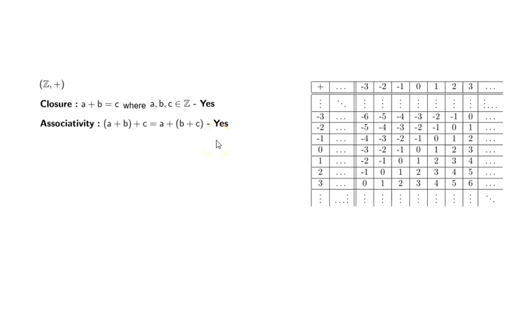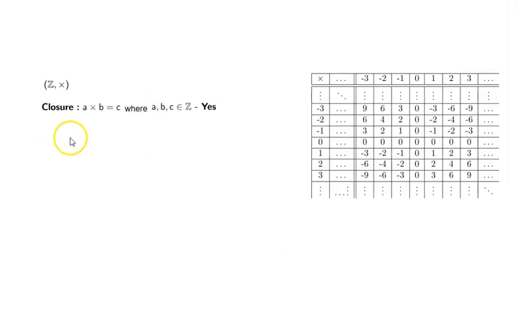Associativity, we know it is associative. What about identity? Yes, E equal to 0. So the identity element is 0, because you add E or 0 to any number, you will get the number itself. What about inverses? Yes, for every element in the set, you have its negative, which when added will give you 0, the identity element.